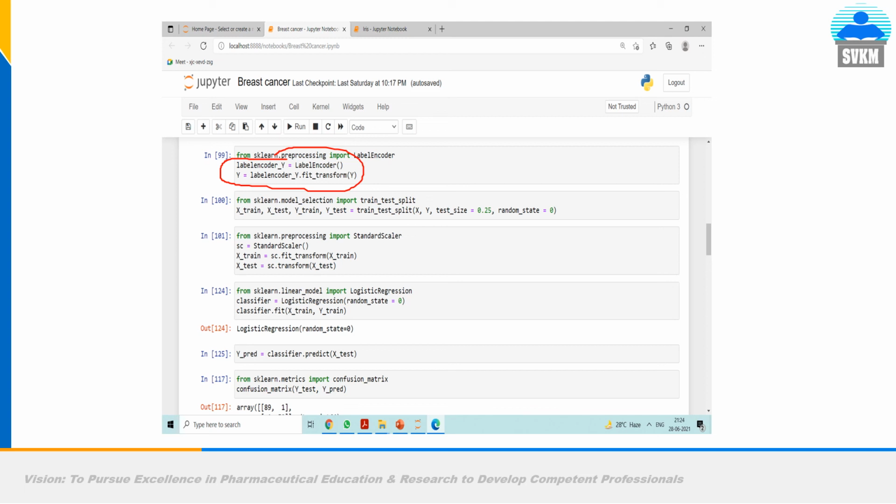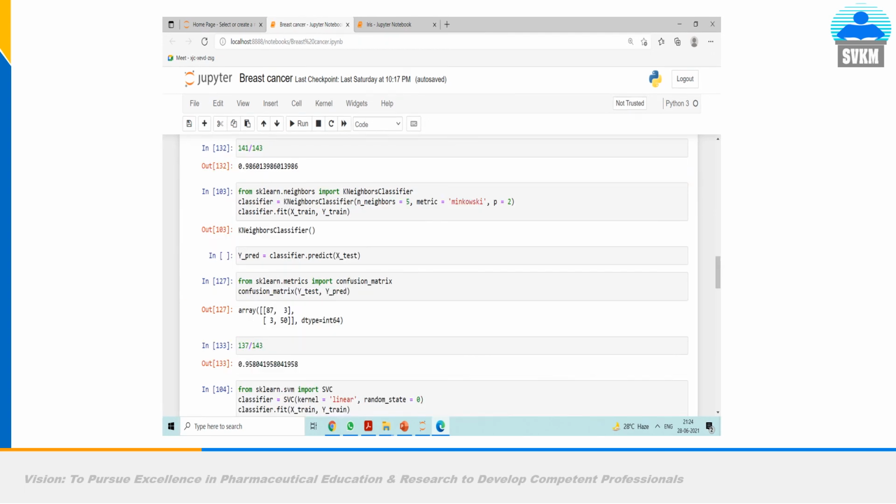In that I explained how to download Anaconda and Jupyter on your local machine. Only two ways are there: either you use Anaconda on a local machine, or you go for Google Colab if you don't want to work on your own system and want to use the cloud server of Google Colaboratory. So these are the code commands, these are the inputs, this is the output. Likewise, you can do so.